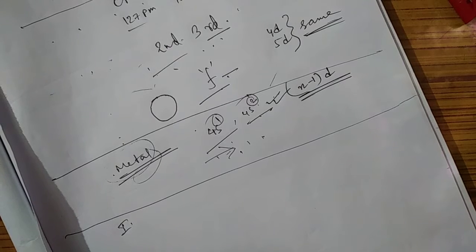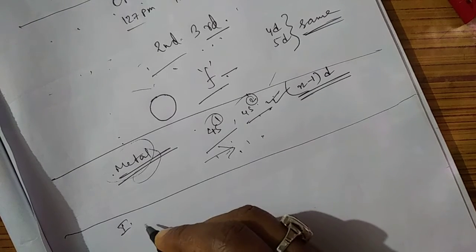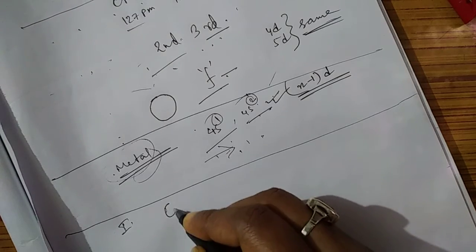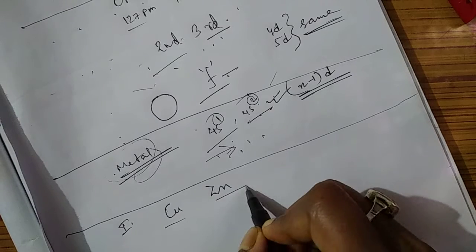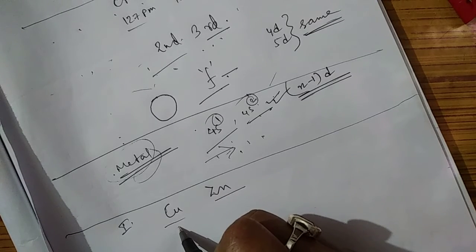And a few things I need to discuss regarding this ionization enthalpy. Suppose we are comparing the ionization enthalpy of copper and zinc. The first ionization enthalpy means it will lose its first electron from the outermost shell.